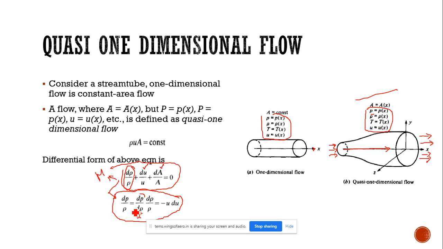That's why I have taken this term, dp by d rho into d rho by rho. So here we have d rho by rho. We also know dp by d rho equal to a square. So by substituting this, we get d rho by rho equal to minus u du by a square.